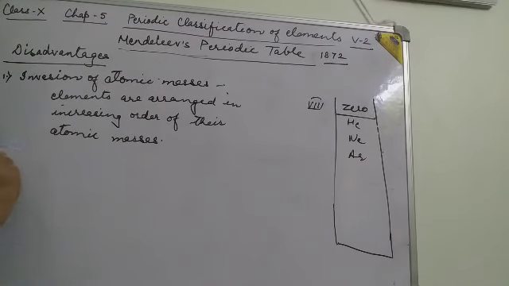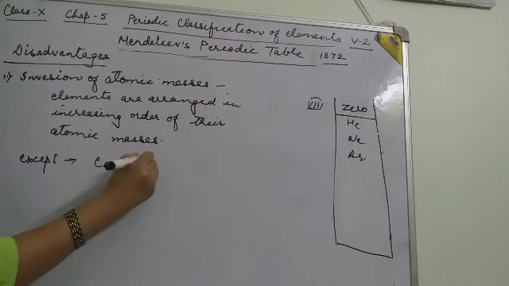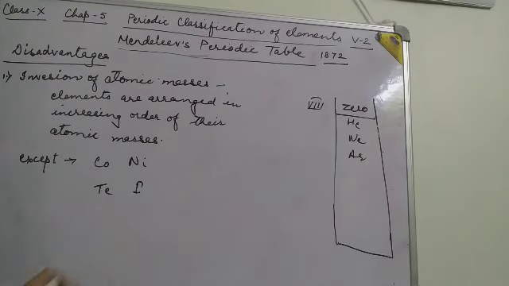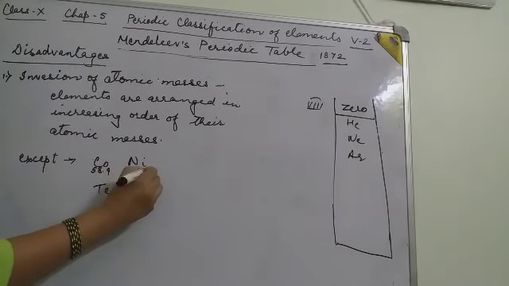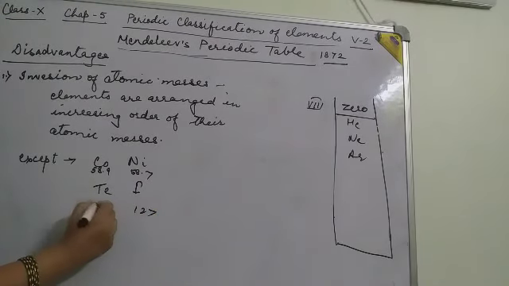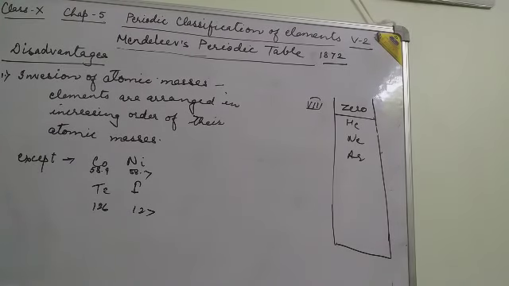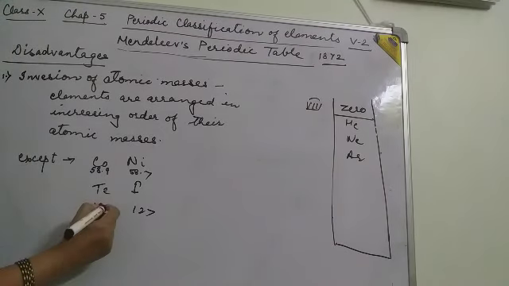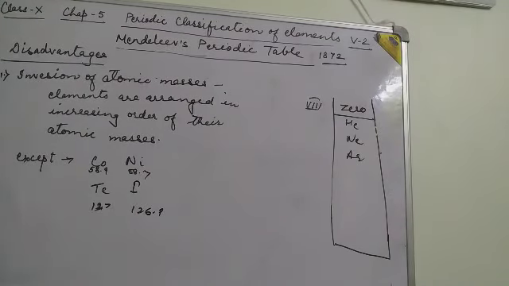But there are some exceptions like cobalt nickel, tellurium iodine, etc. Cobalt nickel, this is 58.9 and this is 58.7, and tellurium iodine, it is 127, it is 126.9. So there are many such examples present in the periodic table.